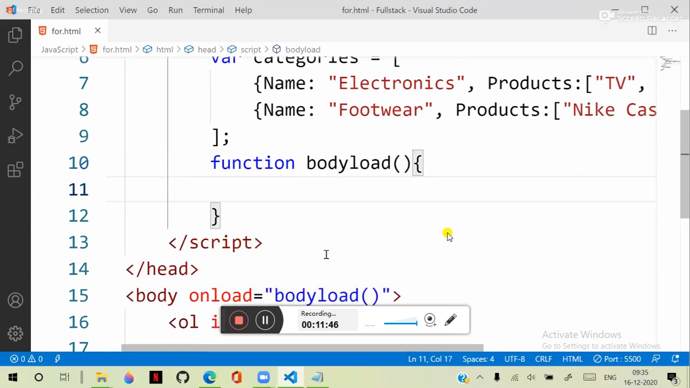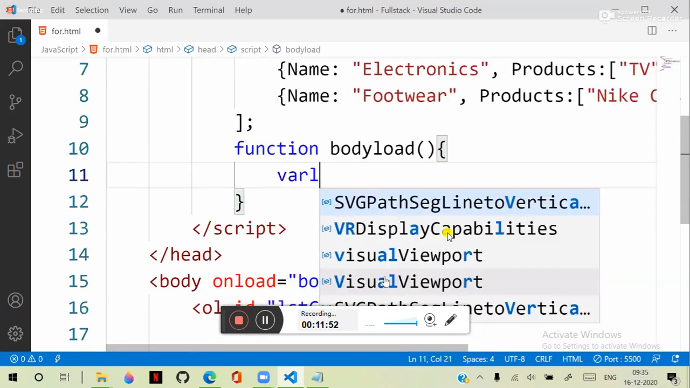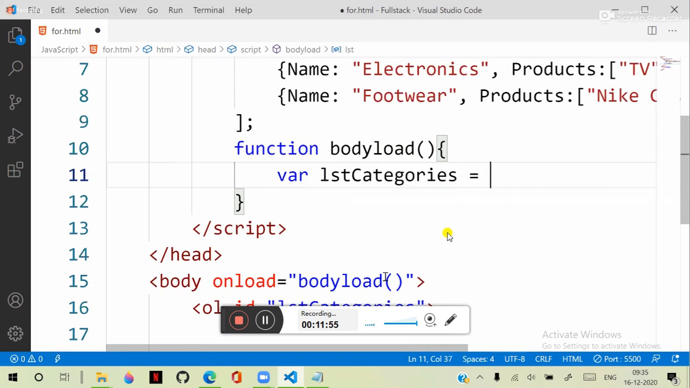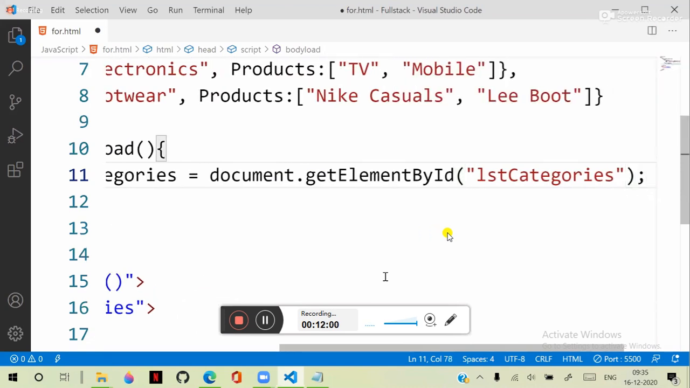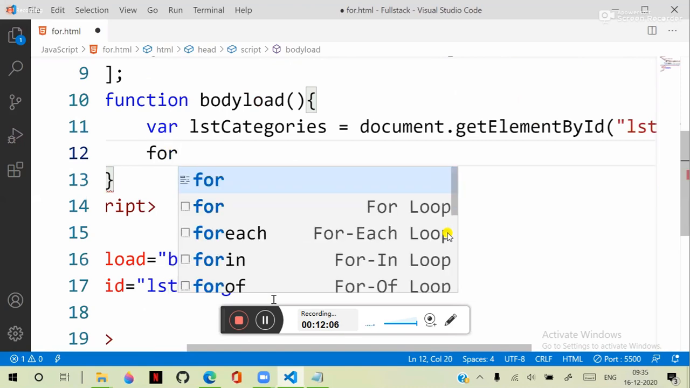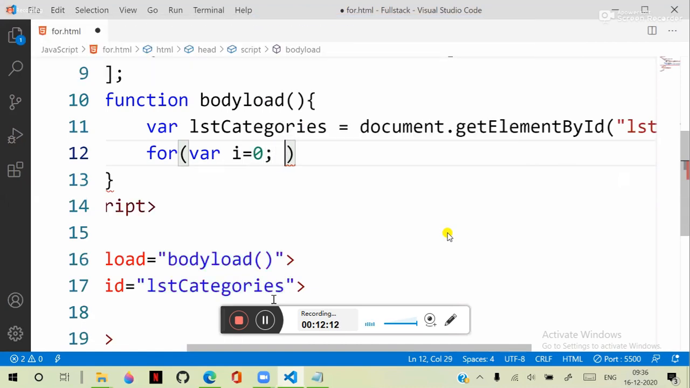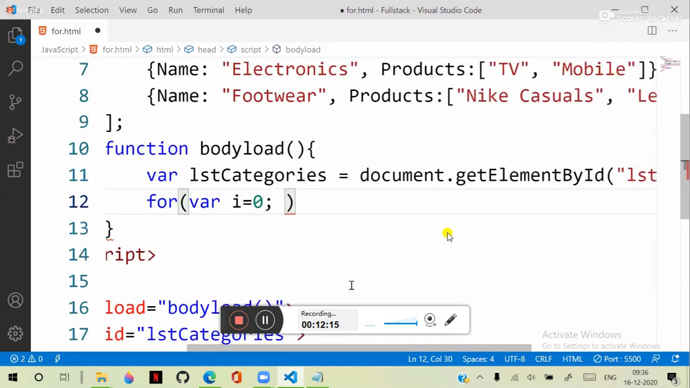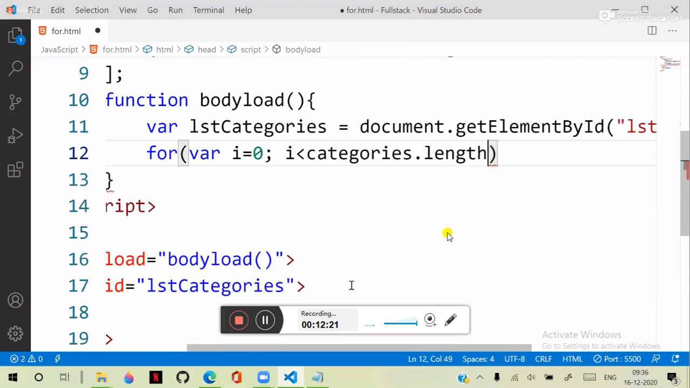we need to add this into categories. First collect lstCategories is equal to document.getElementById lstCategories. So we are writing an iteration here: for, where I is equal to 0, because the array index starts with 0, and I less than categories.length, which returns the count of all the categories, and I plus plus increment.